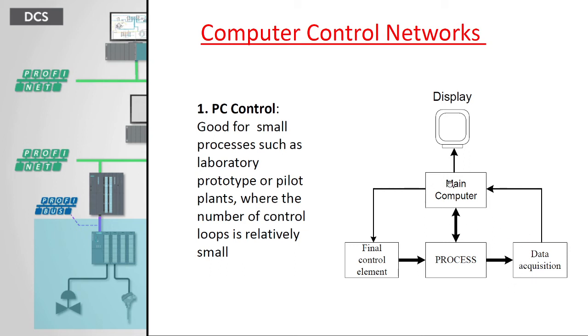This is called PC-based instrumentation. By using a simple computer, we can control the process. For example, if you want to control 10 parameters, such as pressure, flow, temperature, level, and so on, we need 10 data acquisition systems and 10 computers. So the cost of the equipment is high. That is called the manual controller, also called the PC controller. PC means personal computer. By using the personal computer, we can control the process.